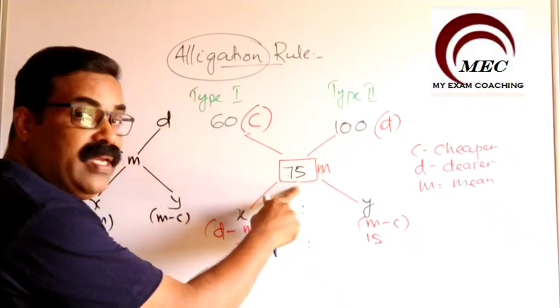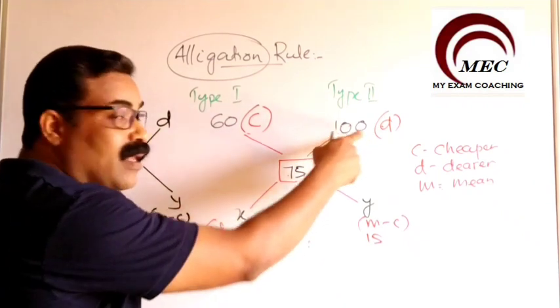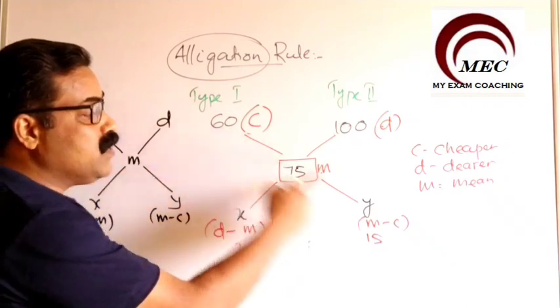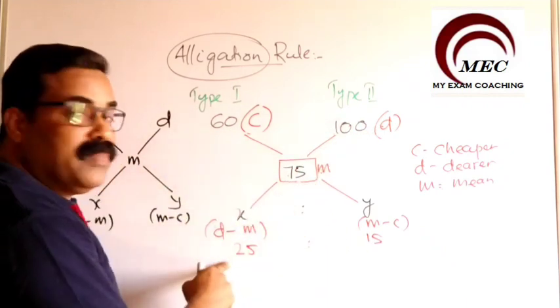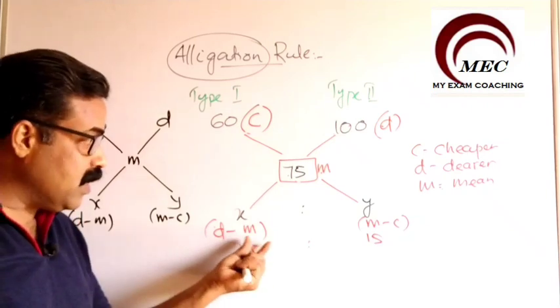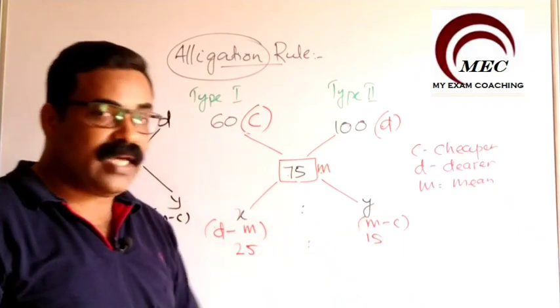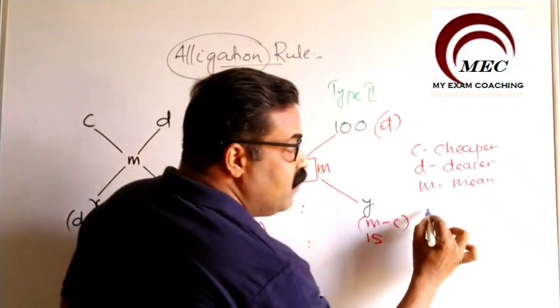So this value will always be less than 100, more than 60. That is why we are taking M minus C here and D minus M here. So find out D minus M and M minus C, you can find out the value of the ratio between X and Y. So what is the ratio finally we will get?